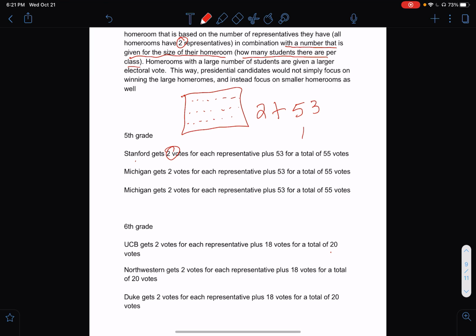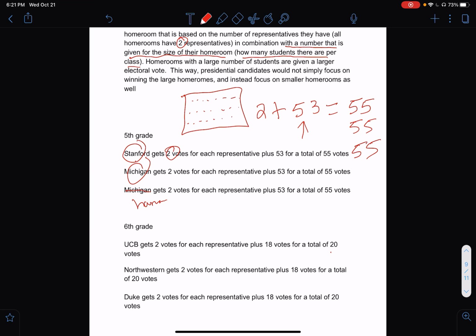Now, you might wonder how they got to this number, and that's a complicated story, okay? But in total, they get 55 electoral votes. Stanford gets 55, Michigan gets 55. I have Michigan here twice. This would be Harvard. Harvard gets 55.